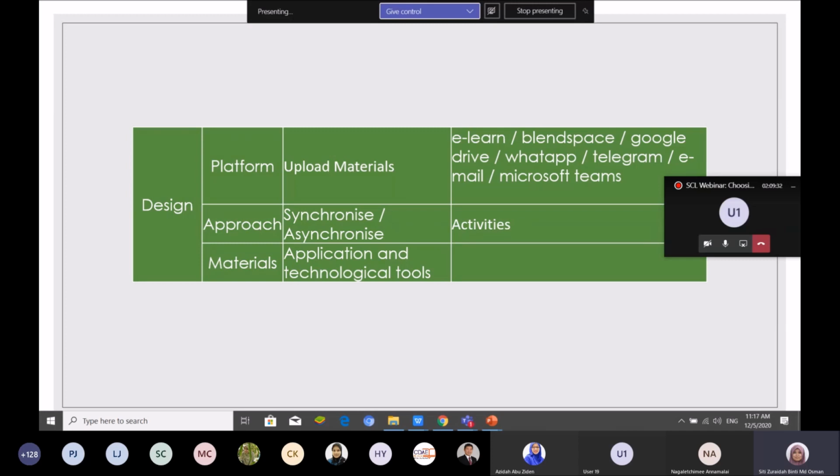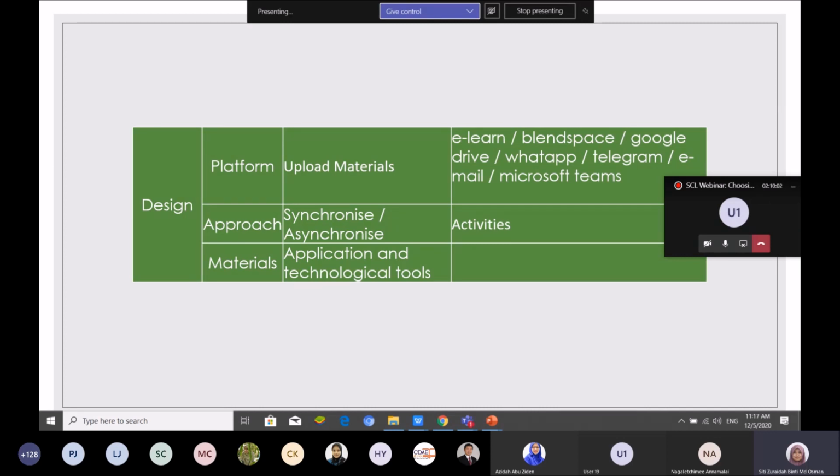For example, if you are using Padlet, you can just share the link in eLearn, so students just open eLearn and click the link. Also Google Drive, WhatsApp, Telegram. You just upload all the material in eLearn, but students are using other platforms much better than eLearn, for example.